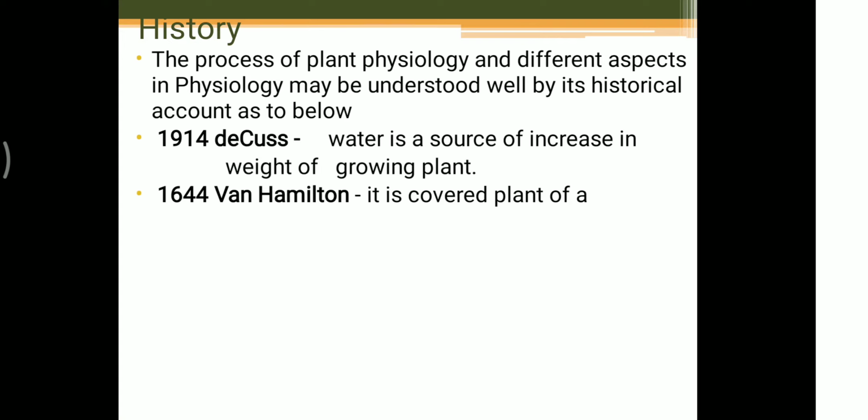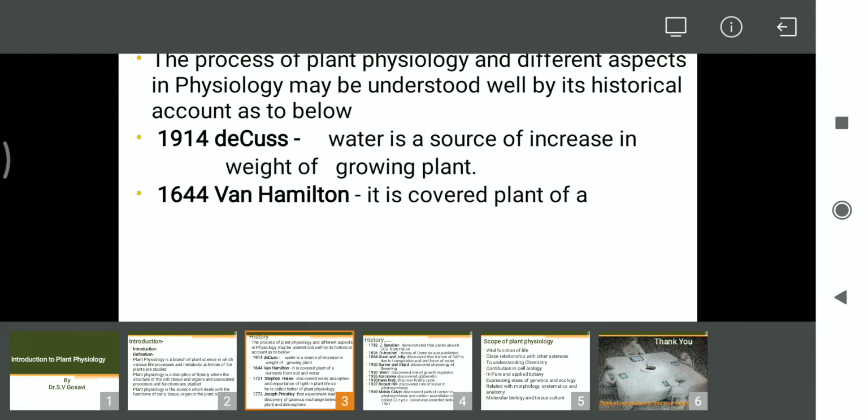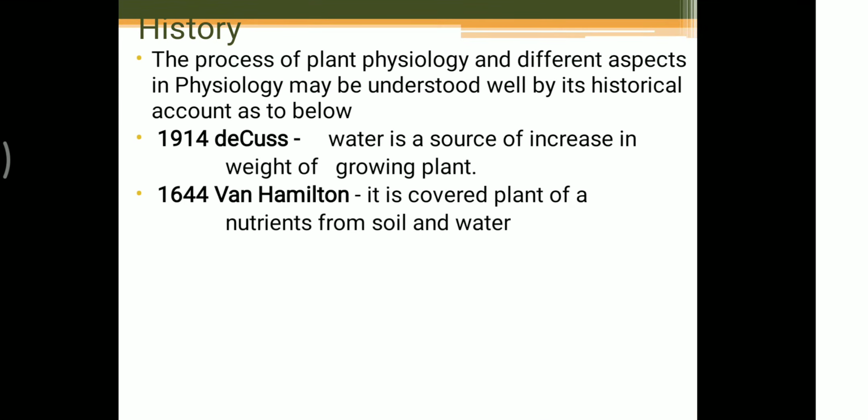Next, in 1644, Van Helmont. What did he say? He said that plants obtain nutrients from the soil and water. That means plants obtain various nutrients and water from the soil only. Soil is the main source of nutrients, and from the soil the plant absorbs the nutrients as well as the water.